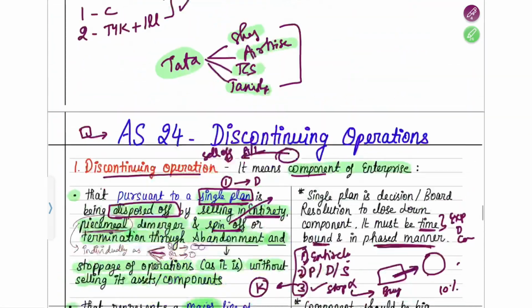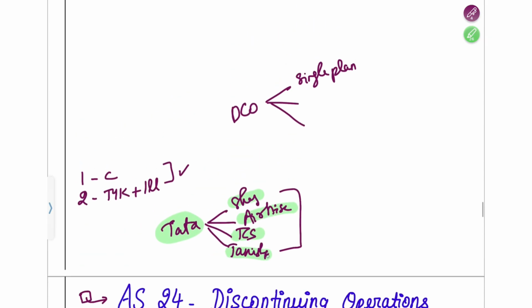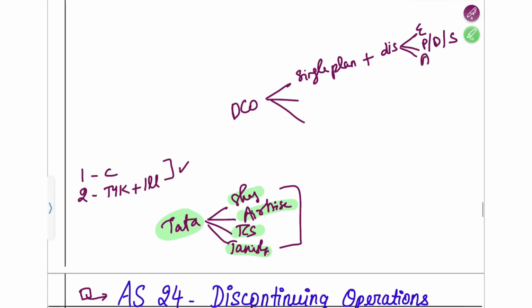So now, discontinuing operation, what did we read? First, there must be a single plan of discontinuing it. This is very, very important. There must be a resolution passed, or all the board of directors have come together and taken a decision. And how can you dispose of it? You can dispose of it using three methods: either entirely, piecemeal, demerger, or spin off. And the third condition was to abandon it.